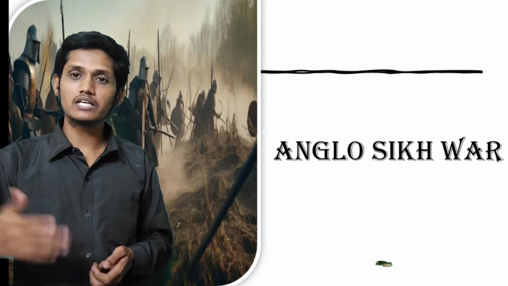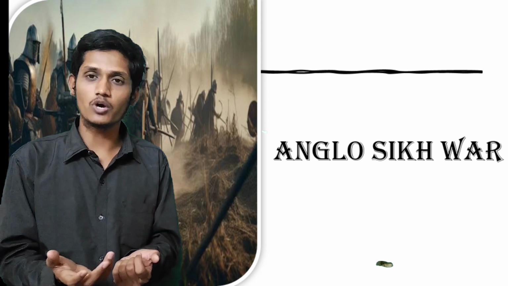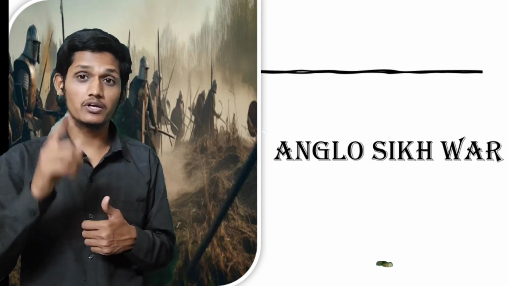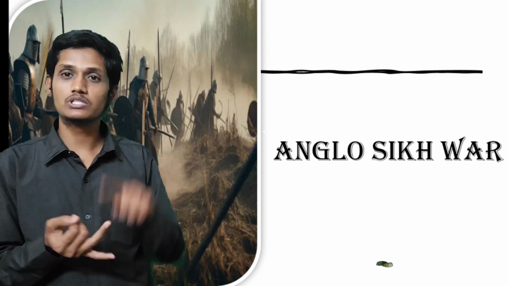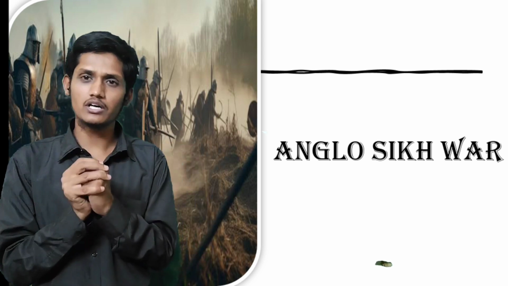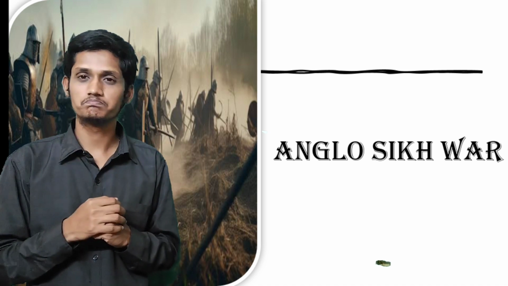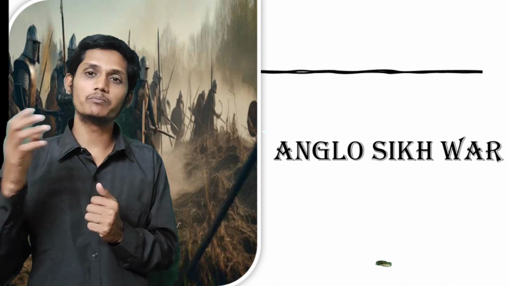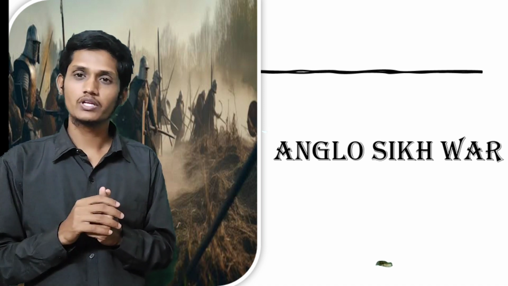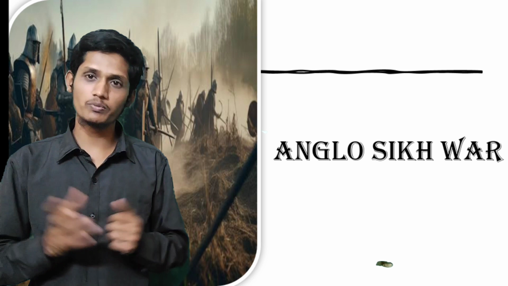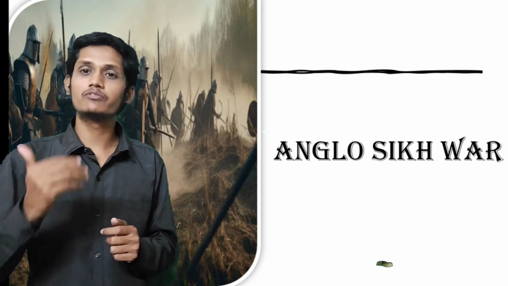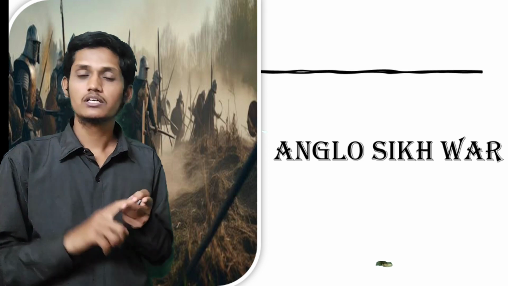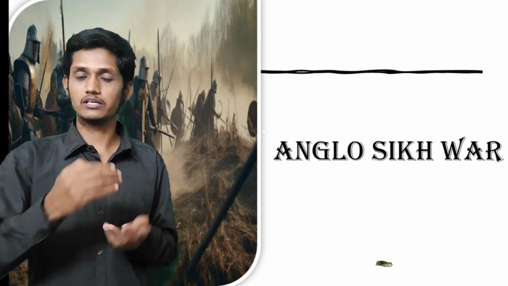In 1839 the king died; in 1845, what did the British do? The British tried to capture these regions. But here, people were intelligent like you all. Hindu, Muslim, Sikh, all came united and tried to fight against the British. But then also we lost because of some leaders of that time, and the British won. When the British won, in 1846 the Lahore Agreement took place. 1845 war, 1846 treaty, 1847 gap.